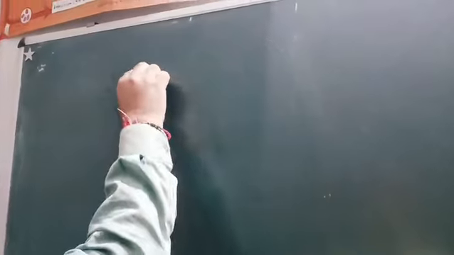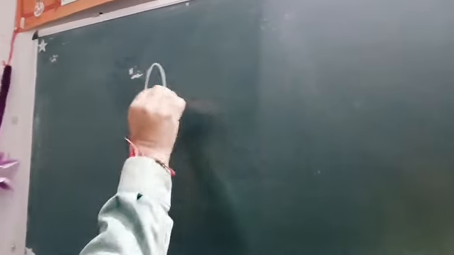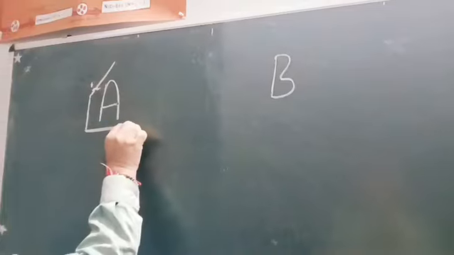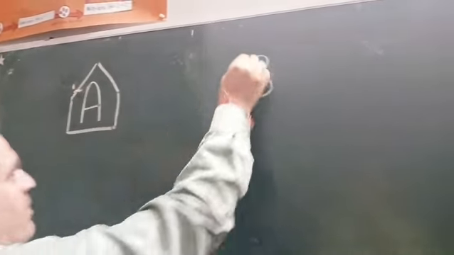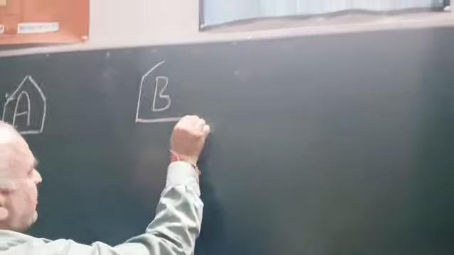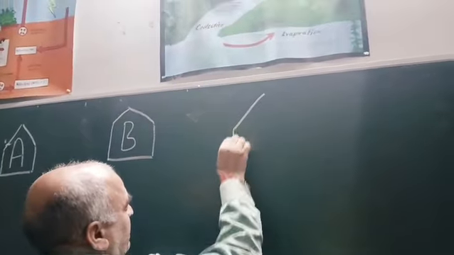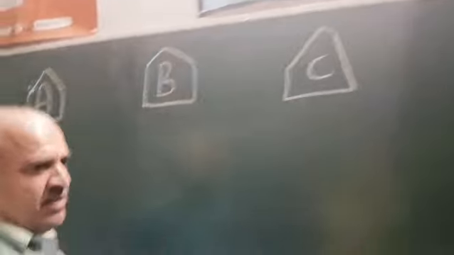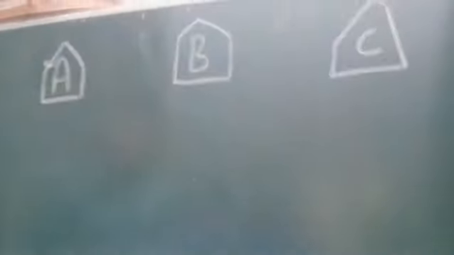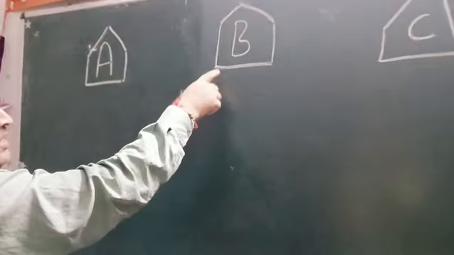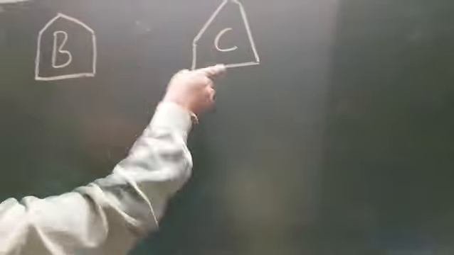Let us label them as temple A, temple B, and temple C. But there are two rivers between these, between A and B, and between B and C.